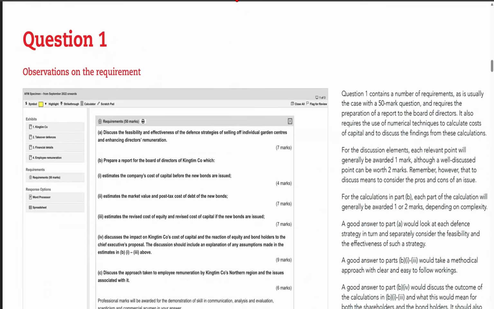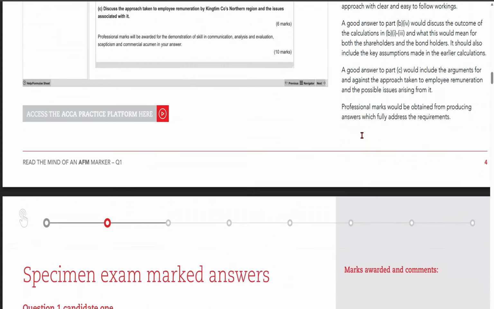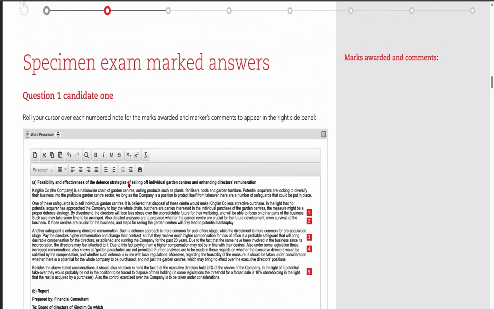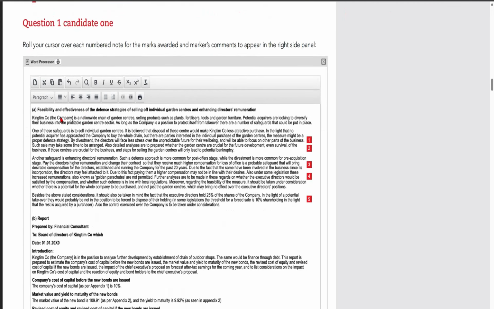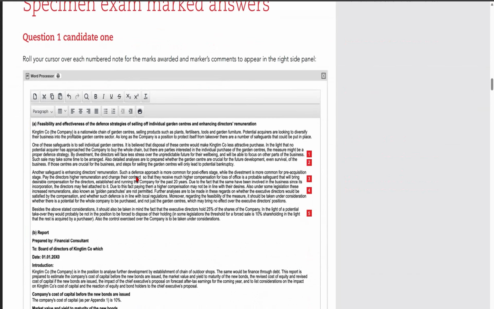You can see there are a few questions which have been asked, and here the examiner has mentioned the question that was asked along with the marks. Below, you will find the exam answer of the student. This one is for candidate 1. For the first question, discuss the feasibility and effectiveness of the defense strategy of selling individual garden centers and enhancing direct remunerations, which is for 7 marks, you can see how this student has drafted the answer and how she scored the marks.